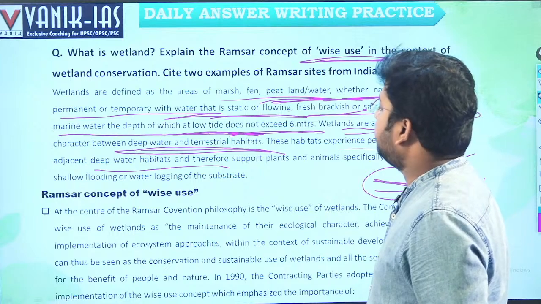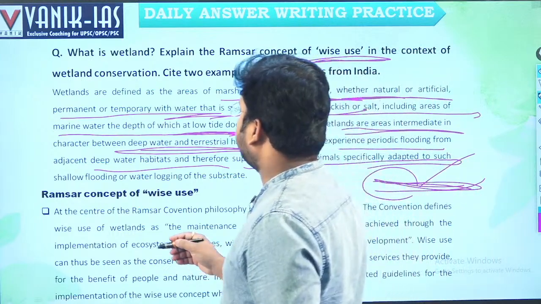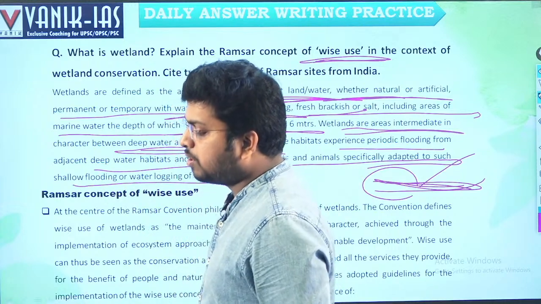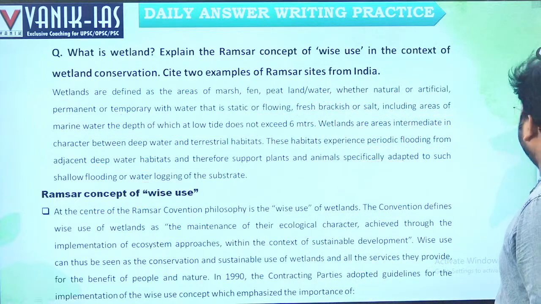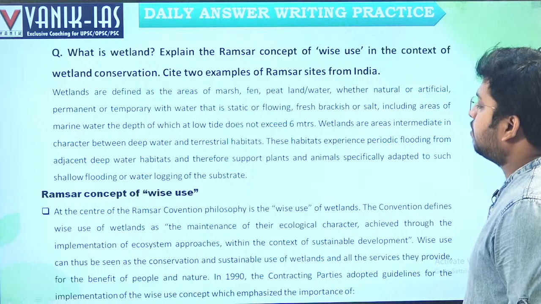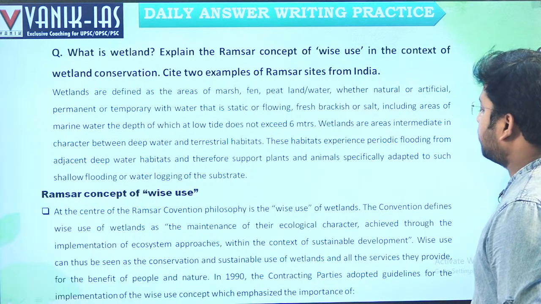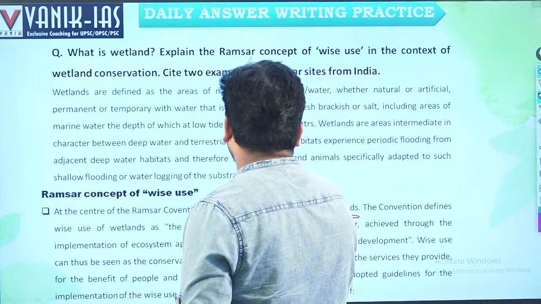These habitats therefore support plants and animals specifically adapted to shallow flooding or water logging of the substrate. So they support a huge amount of biodiversity. Then the Ramsar concept of wise use is at the center of the Ramsar Convention. Its philosophy is wise use of wetlands. What is this wise use? How can it be beneficial for human beings?